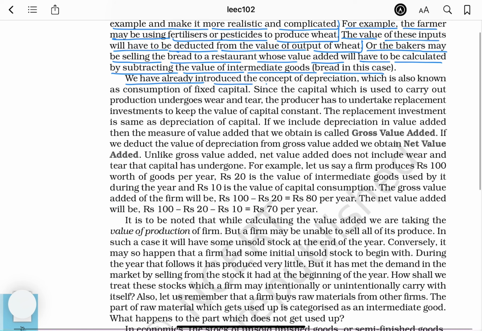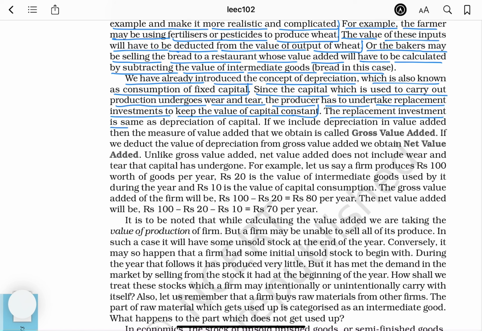We have already introduced the concept of depreciation, which is also known as consumption of fixed capital. Since the capital which is used to carry out production undergoes wear and tear, the producer has to undertake replacement investments to keep the value of capital constant. The replacement investment is the same as depreciation of capital.